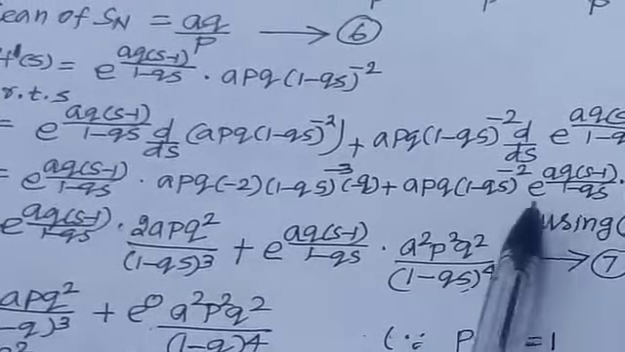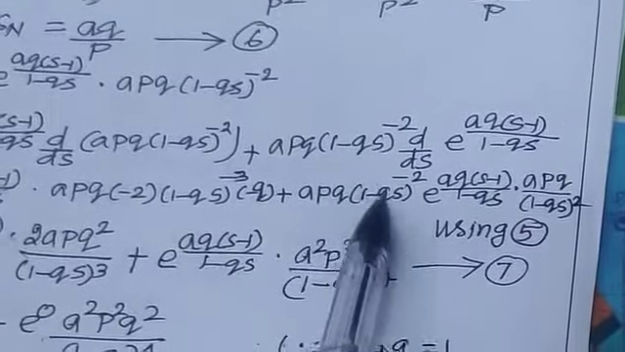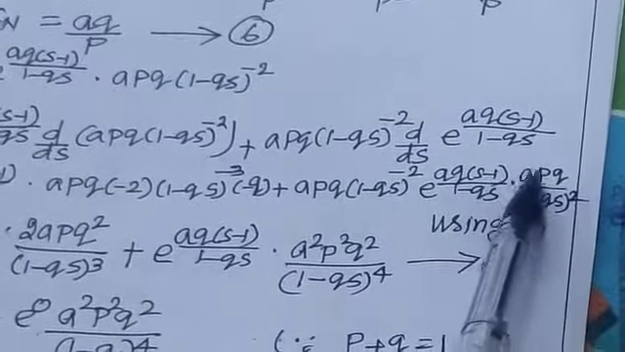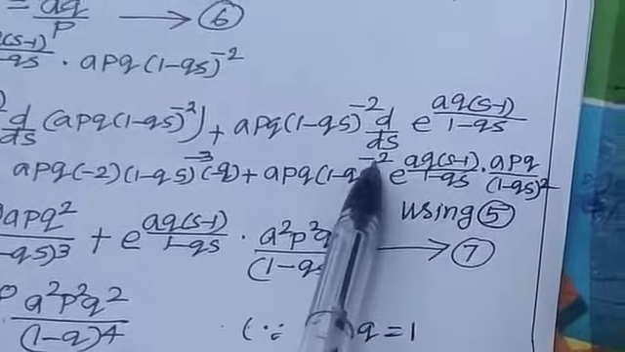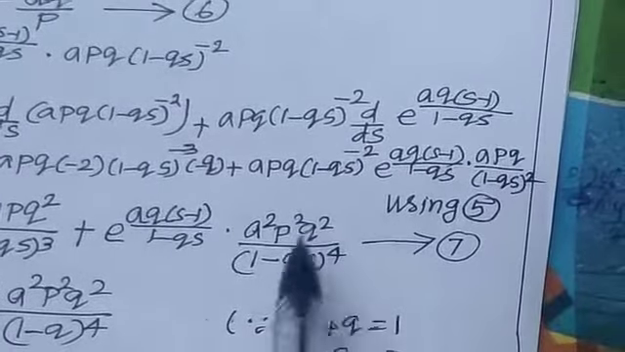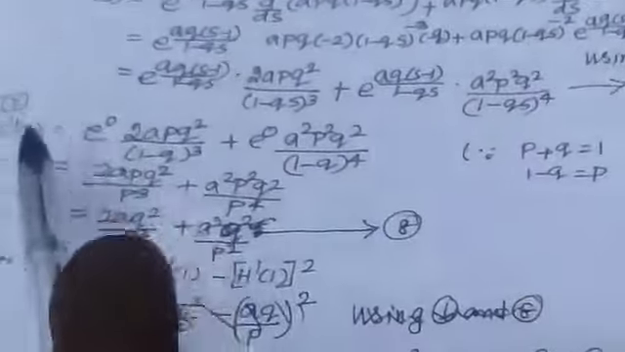Therefore the second term, you write this term with negative index: this apq multiplied with apq, that is a squared p squared q squared, by negative index, this one is also square, this one is also square, this one is (1 minus qs) power 4. This one is equation 7. So from 7, this one is h double dash of s.